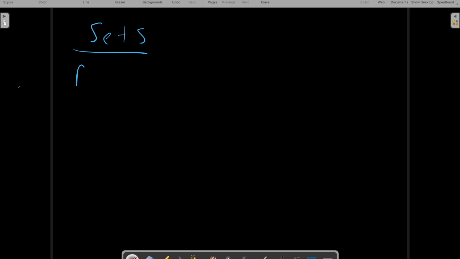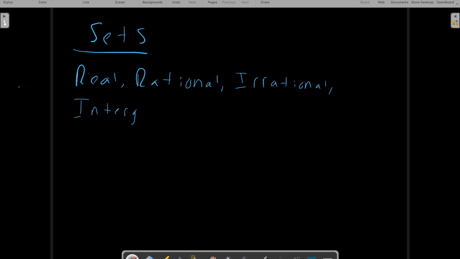Those are going to be the real numbers, the rational numbers, the irrational numbers, the integers, the whole numbers, and the natural numbers. Okay, and we're just going to look at what these sets are, what they mean, and let's get into it. So we'll start off with real numbers.